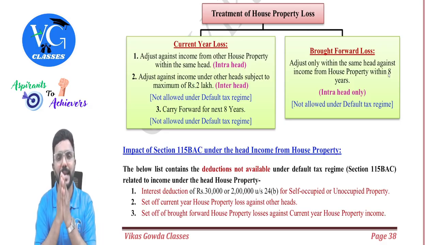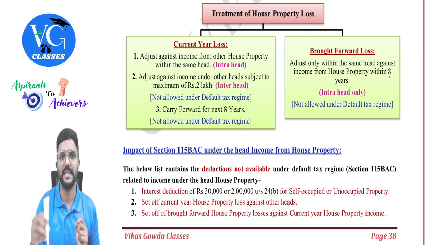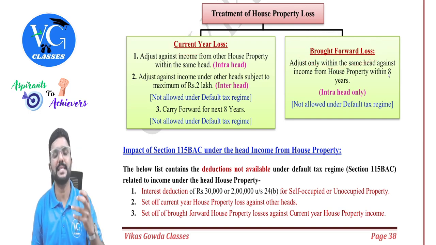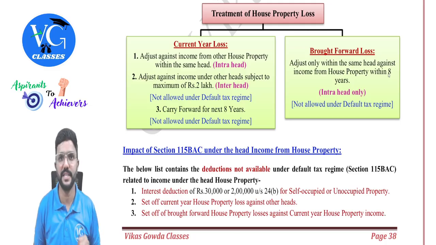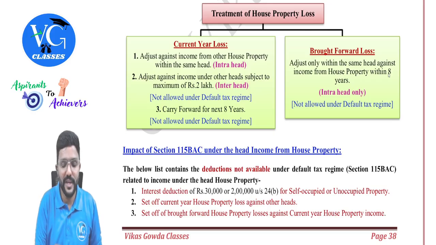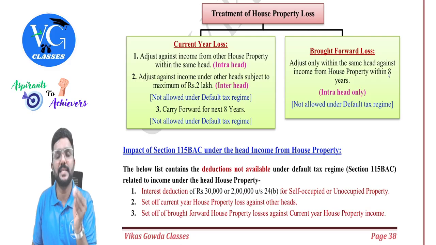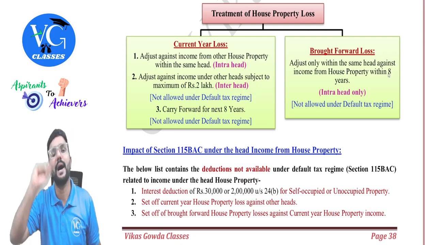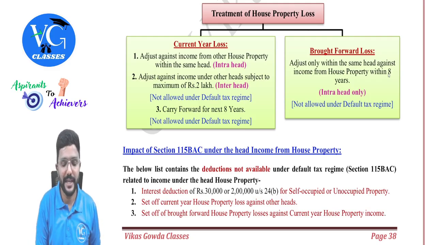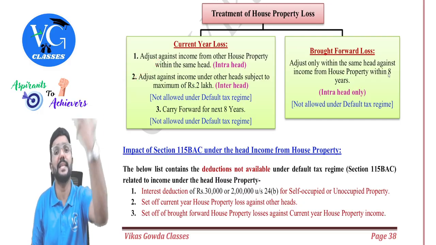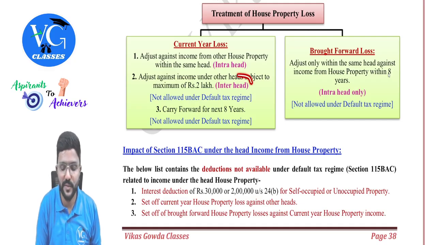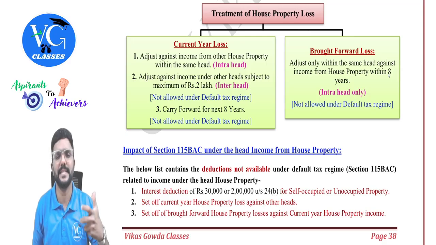Now, if an assessee has a loss under the head house property, how can he adjust it? First, we always need to check whether it is a current year loss or a brought forward loss. Assume the assessee has a loss from house property in the current year. First, check whether you can set it off against the same head. So, if there is a loss from house property, it can be adjusted within the same head against the income from another house property without any limit. If that is not possible, then it can be adjusted against income from any other head of income, but maximum 2 lakh per year. Maximum 2 lakh per year, which we call inter-head adjustment.